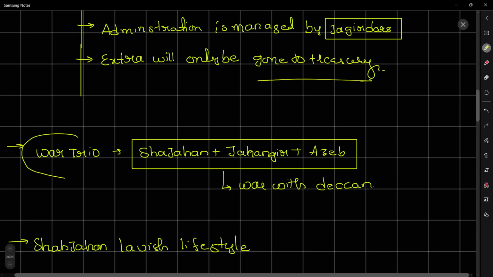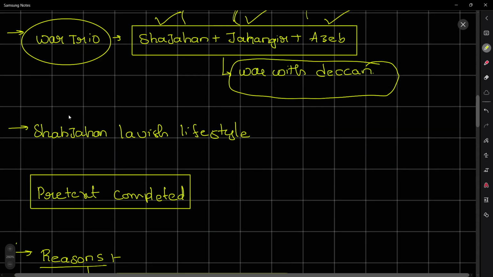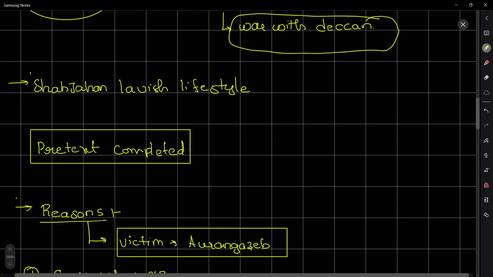And we have to discuss the war trio. Shah Jahan, Jahangir, and Aurangzeb were at war with the Deccan. This war lasted for generations. They have been fighting as generations passed, and that had a great impact on the Mughal Empire's treasury. And we have another culprit here, none other than Shah Jahan. Shah Jahan's lavish lifestyle also had a large, devastating effect on the Mughal treasury.